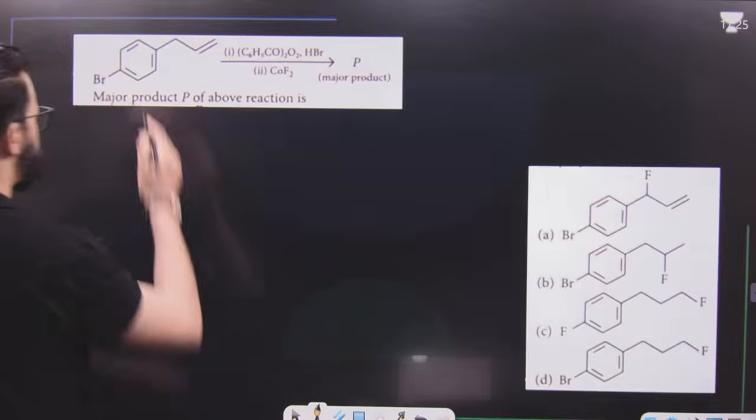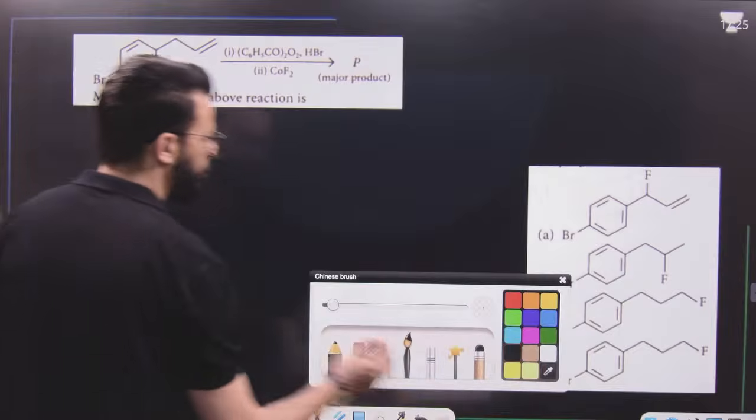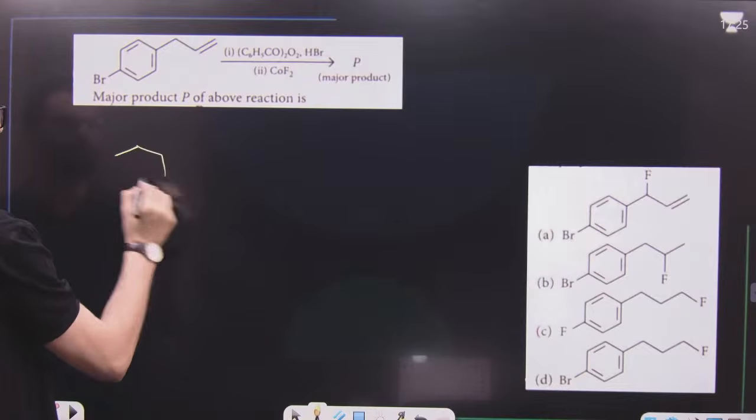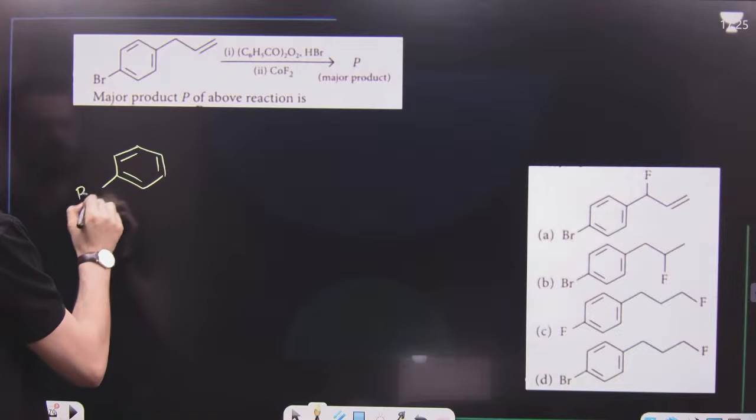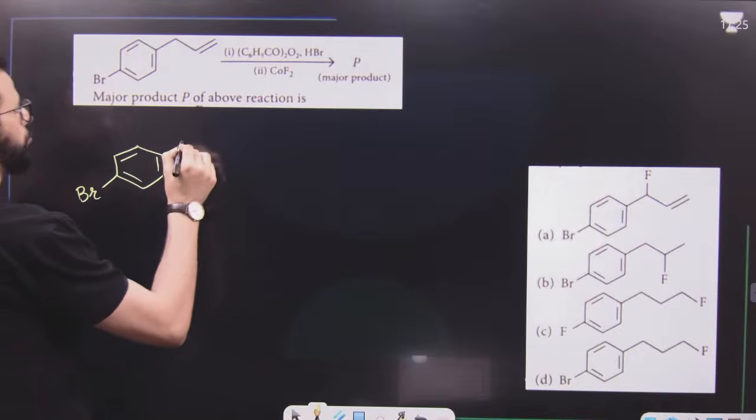Now, this is another reaction, a very, very important reaction. Have a look. You are having a structure like this.